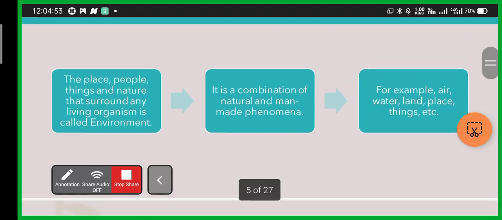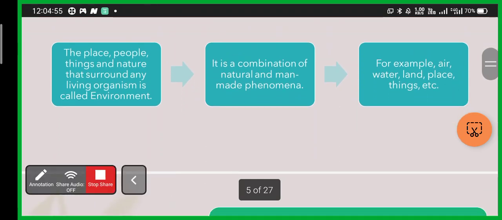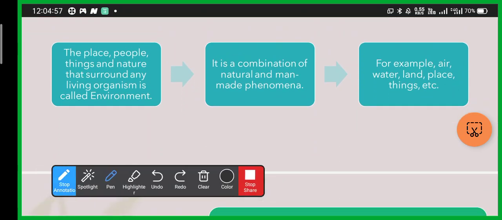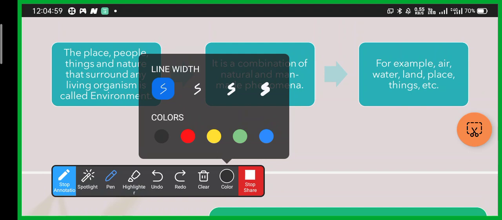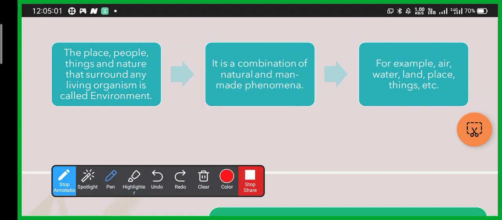Now the place, people, things and nature that surround any living organism is called environment. So the place, people, things and nature that surround any living organism.